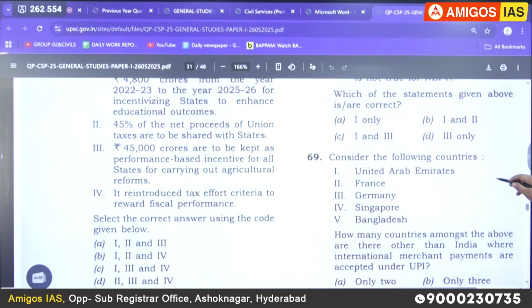Consider the following countries. How many countries among the above, other than India, accept international merchant payments under UPI, Unified Payments Interface, your Google Pay, PhonePe? That is the 6th. You can even find 1 more question. It is a common one, you can check it every year. So this is a topic which is highly important for prelims.